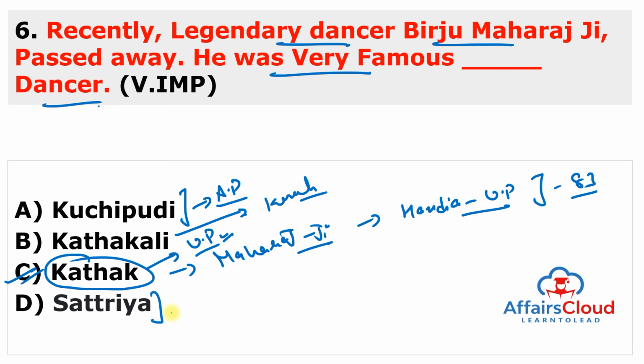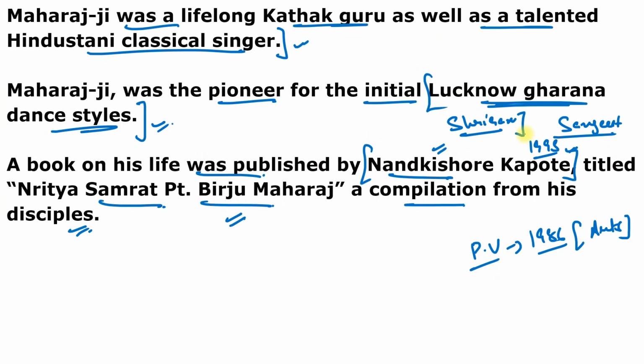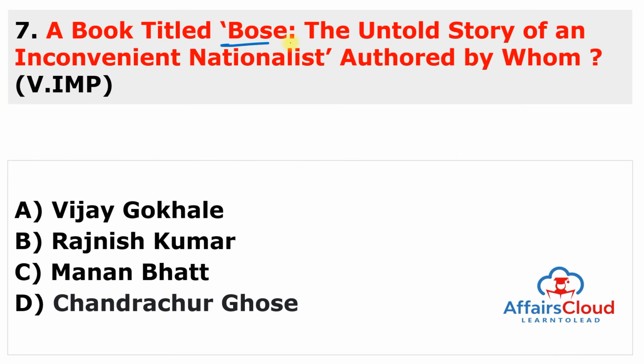Kerala, and Kshatriya is a dance form of Assam. So you have to remember all the classical dance forms and where they are performed. Moving to the next question. A book titled Bose, it means I am talking about Subhash Chandra Bose, The Untold Story